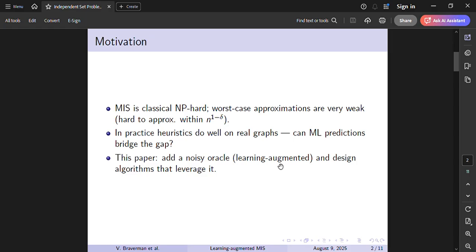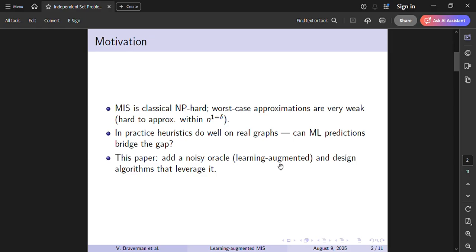In the worst case, that's a dead end, but in practice when you run heuristic algorithms like greedy selection or local search on real world networks, we often get solutions close to optimal. Why does that happen? Usually because real graphs have patterns, communities, degree distributions, or other structures that we can exploit.